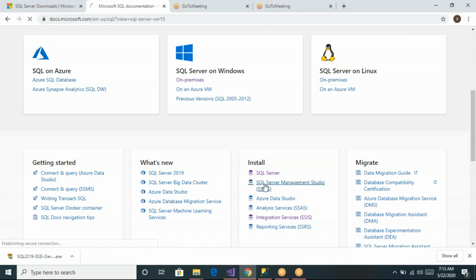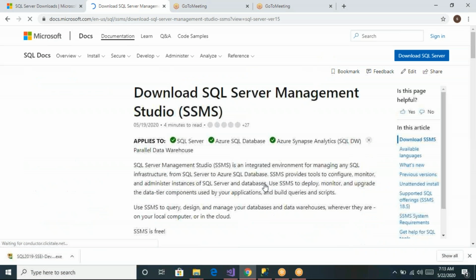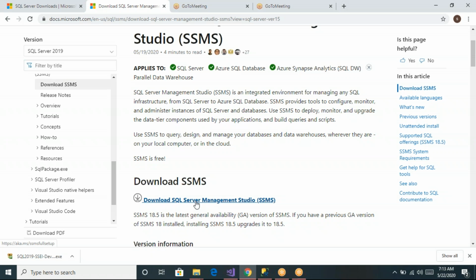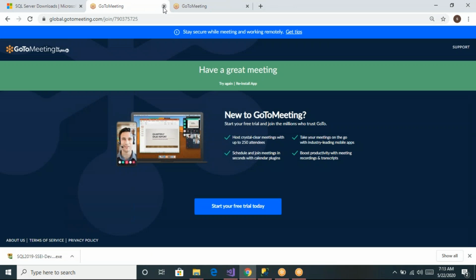Once you click on this, you can directly download it. The exe file will be there. You can see we have this download SSMS. It will redirect to this page, and you can just click on it, save the exe file and execute it. That's it. Don't go directly to this option. First we have to install SQL Server, and then we have to come to this SSMS window. And if you need any help in installation, do let me know. I will help you in that.